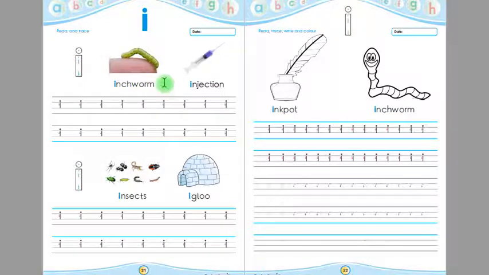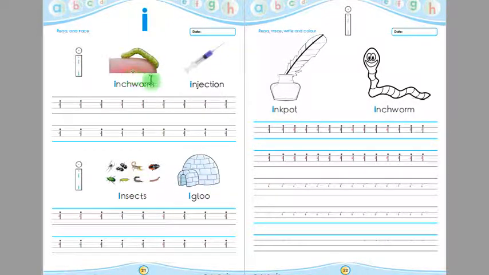Look at this, children. This is inchworm, this is injection, this is insects, and this is igloo. Listen again, children. Inchworm, injection, insects, igloo.